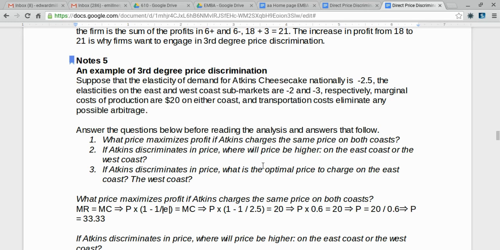Now let's consider the second question. If Atkins discriminates in price, where will price be higher, on the East Coast or the West Coast? Stop the video, form your answer, and then continue the video.